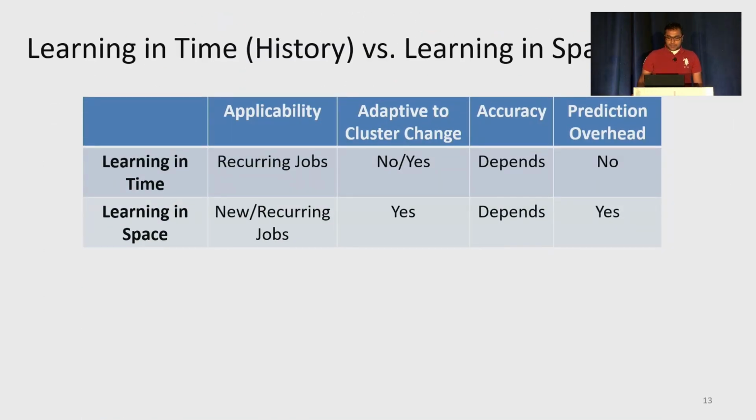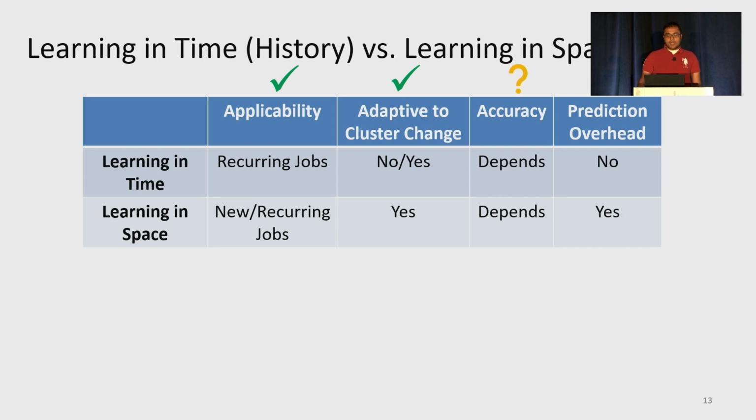So now that we have seen an overview of SLearn, let us summarize and compare it with learning in time, that is history-based learning. We can compare the two approaches on 4 domains. That is applicability, adaptiveness to changes in cluster, accuracy, and prediction overhead. And space seems to clearly win in the first 2. However, we are not so sure about the prediction accuracy.